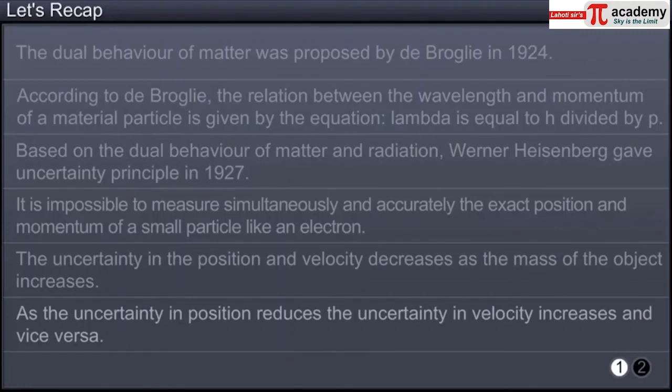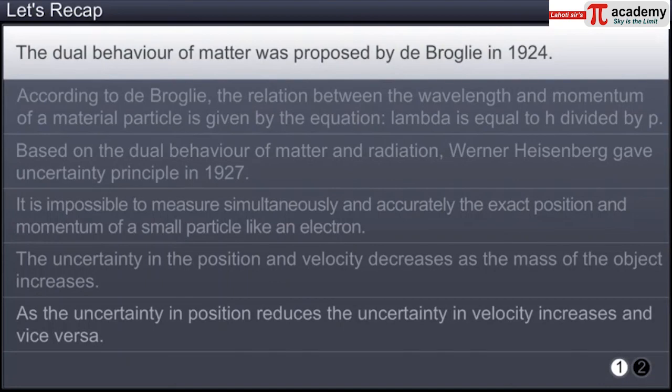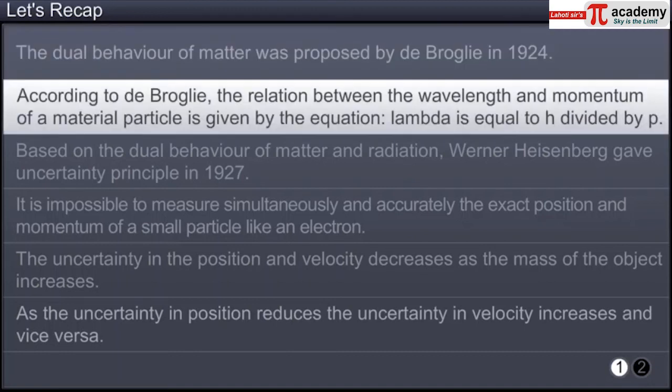You have now reached the end of this module. In this module, you have learnt that the dual behavior of matter was proposed by de Broglie in 1924. According to de Broglie, the relation between the wavelength and momentum of a material particle is given by the equation lambda is equal to h divided by p.